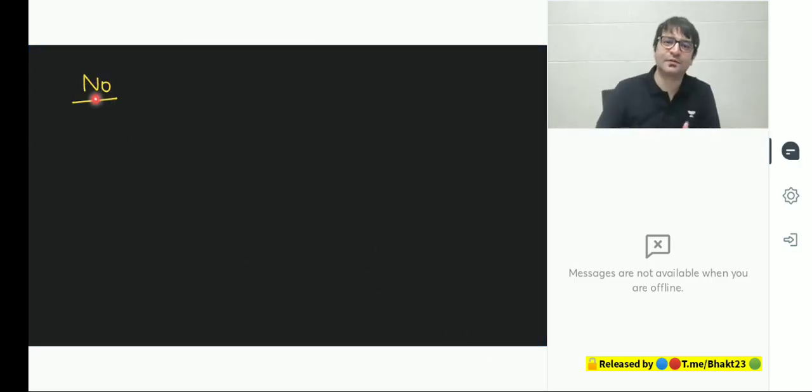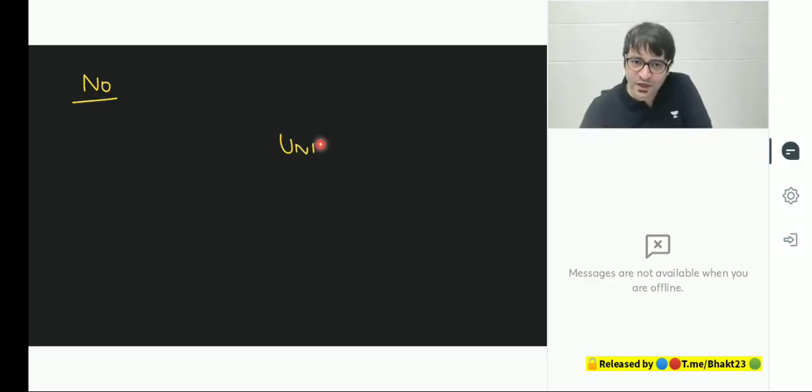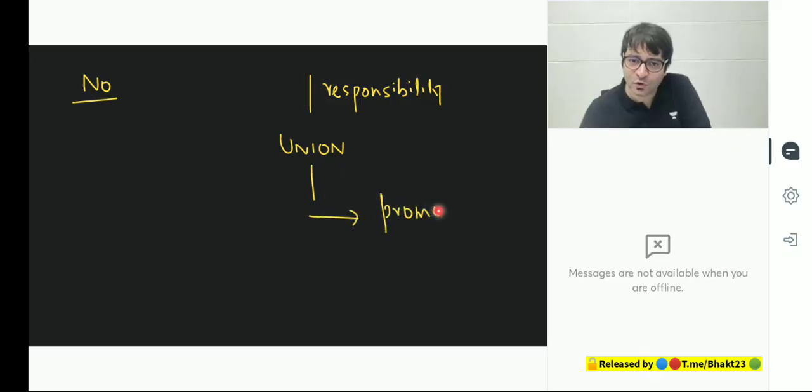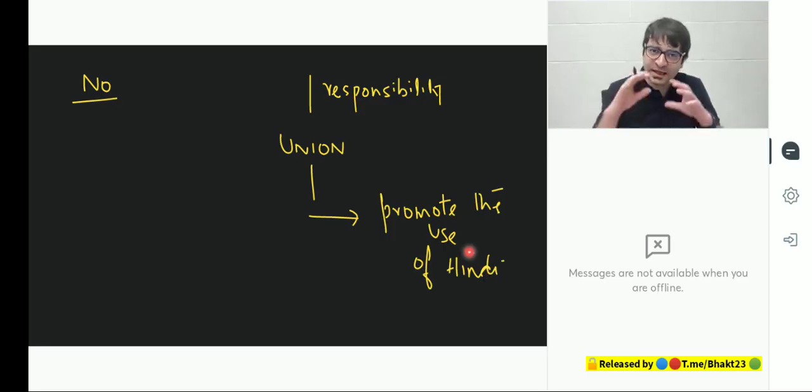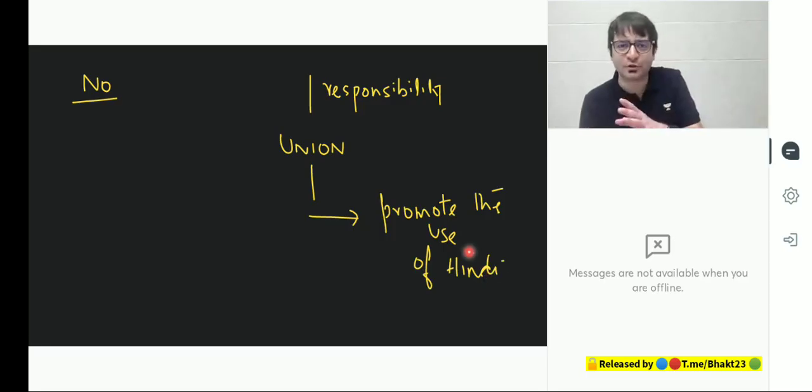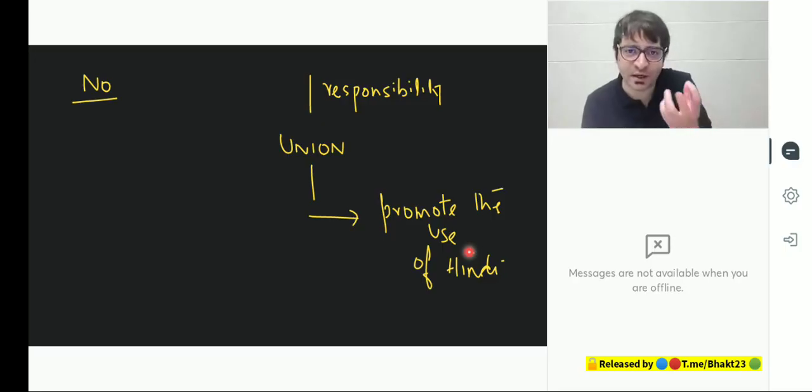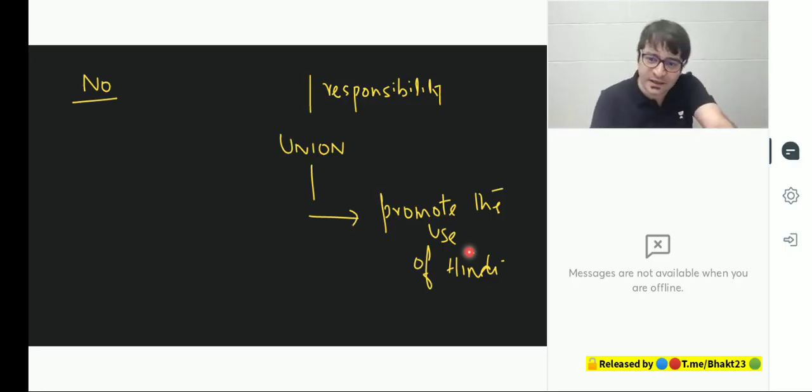Why? Because under Article 350A of the Constitution, it shall be the responsibility of the union, the central government, to promote the use of Hindi, so that Hindi can become means of expression of our composite culture. So promoting Hindi by the central government is not unconstitutional, because Constitution has imposed a duty on the union, that you have to take steps to ensure that Hindi is promoted, so that Hindi emerges as the medium of expression for India. But India, that is Bharat.